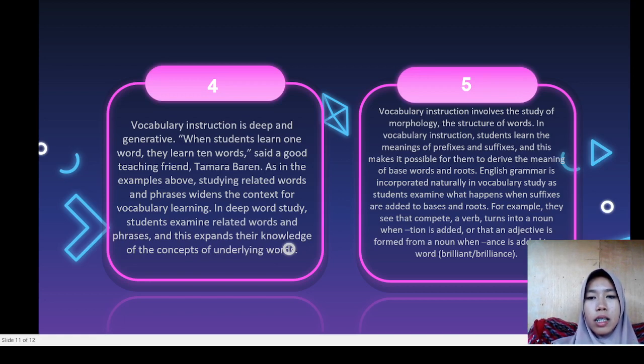English grammar is incorporated naturally in vocabulary study. Students examine what happens when suffixes are added to bases and words. For example, they see that converting a verb turns into a noun when "tion" is added, or that an adjective is formed from a noun when "ance" is added to a word.